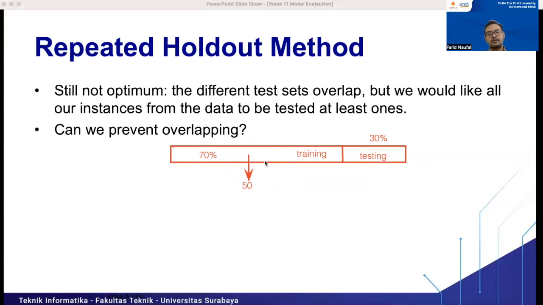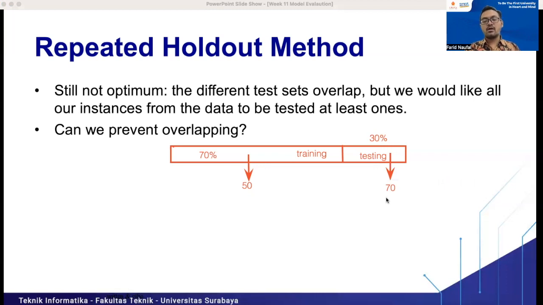Because the data should be tested at least once. Likewise, for example, observation number 70 is never used in the training set. It is always used in the testing set. So how do we solve this problem?